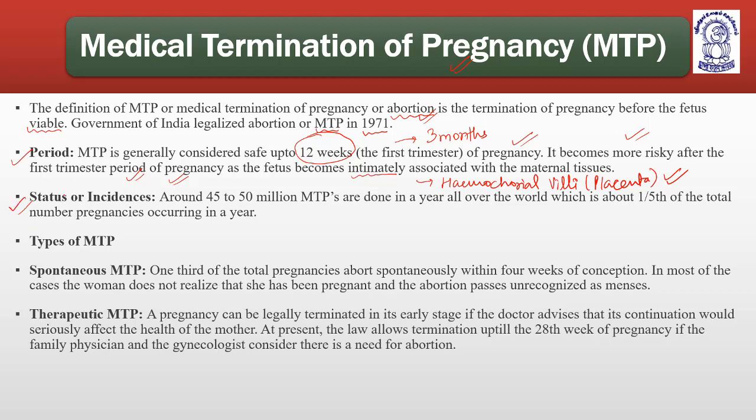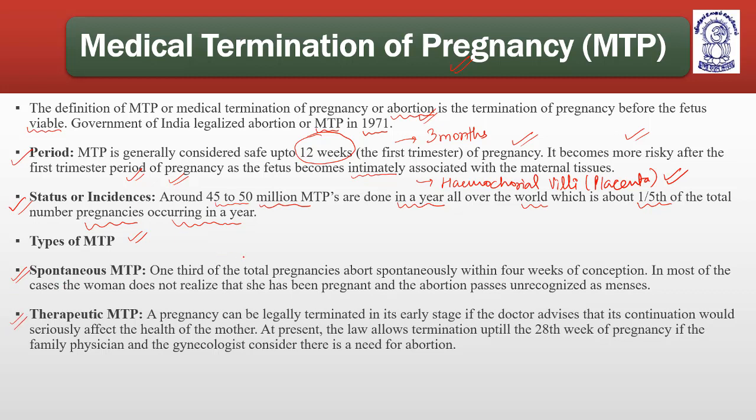Status or incidence: around 45 to 50 million MTPs are done in a year all over the world, which is about 1/5 of the total number of pregnancies that occur in a year. That means 1/5 of the pregnancies in a year are aborted. Types of MTP: spontaneous MTP and therapeutic MTP.